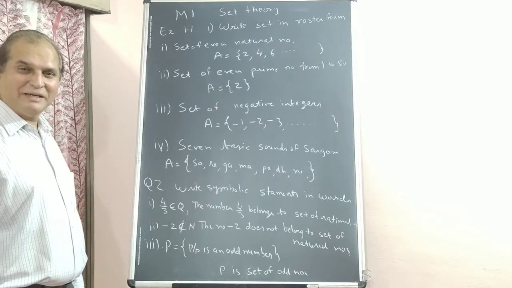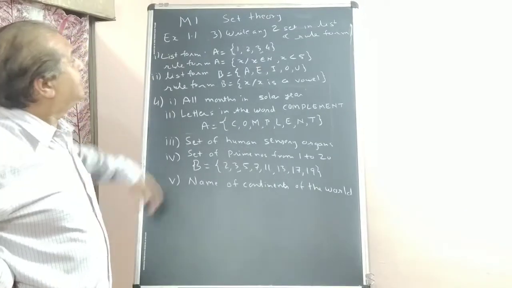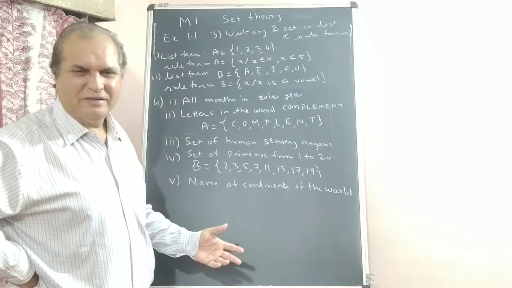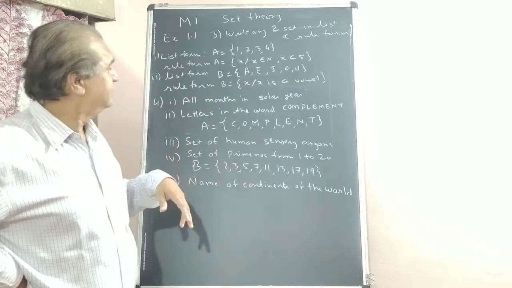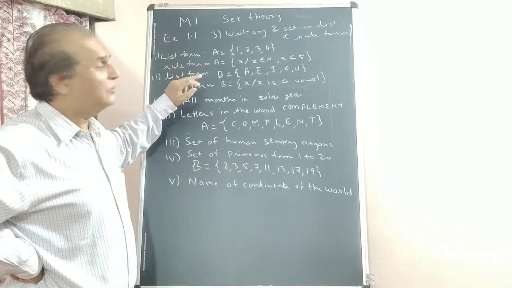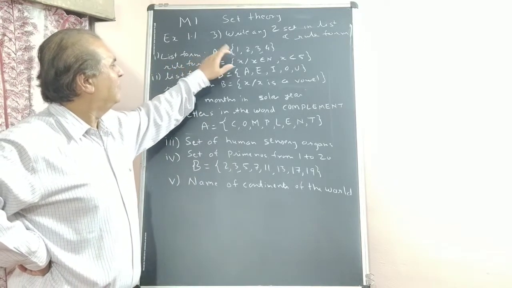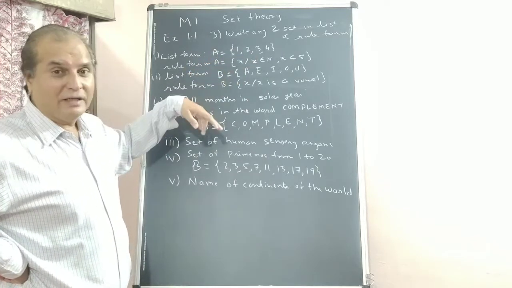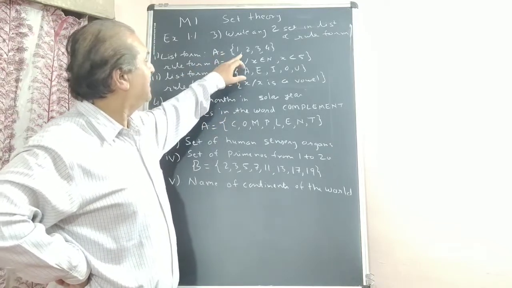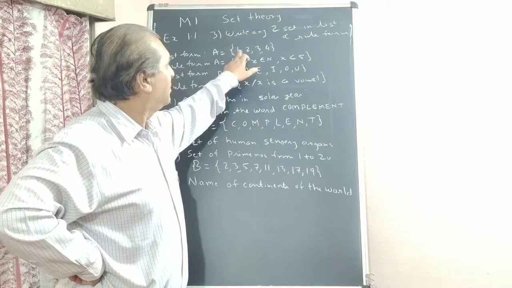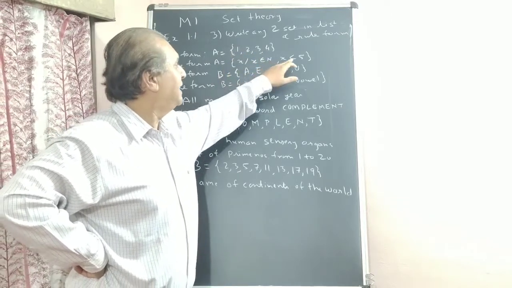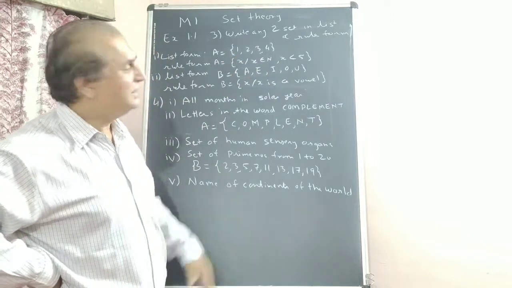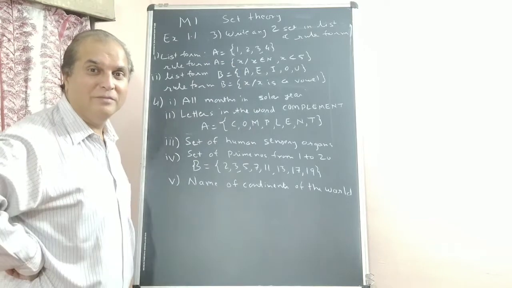We'll go ahead with the next sum. Okay. Third sum. Write any two sets in list and rule form. Any, you can write. I am giving you this for homework. See, for example, I am giving you the list form of one set A: 1, 2, 3, 4. What is the rule for this? A equal to curly bracket, compulsory, x. But what is x? x belongs to natural numbers, because all 4 are natural numbers, and x is less than 5. In this rule, the answer is 1, 2, 3, 4 only. This is the difference between list form and rule form.